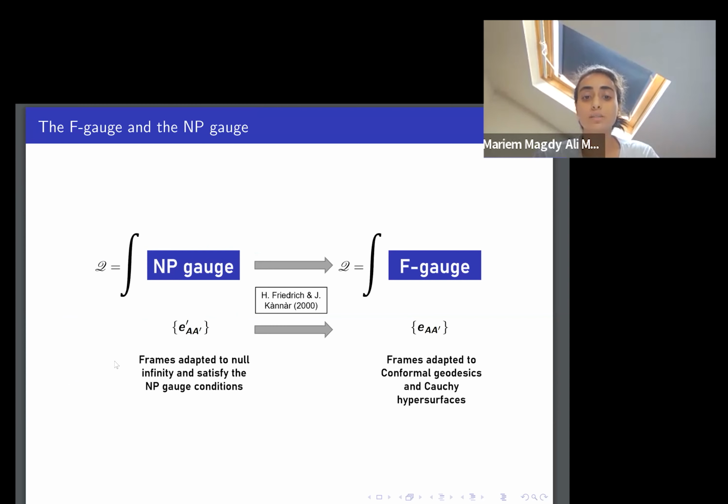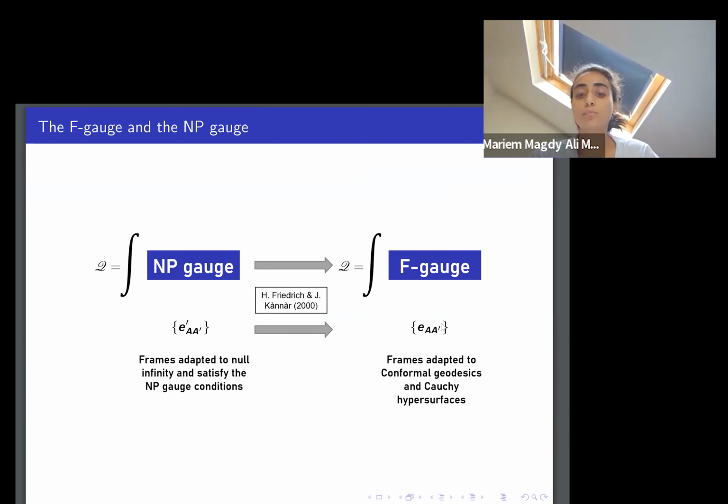Generally, the expression for the asymptotic charges is given in terms of quantities written in the Newman-Penrose gauge. So the fields are written in terms of these frames, which are adapted to null infinity, and they satisfy the Newman-Penrose gauge condition.